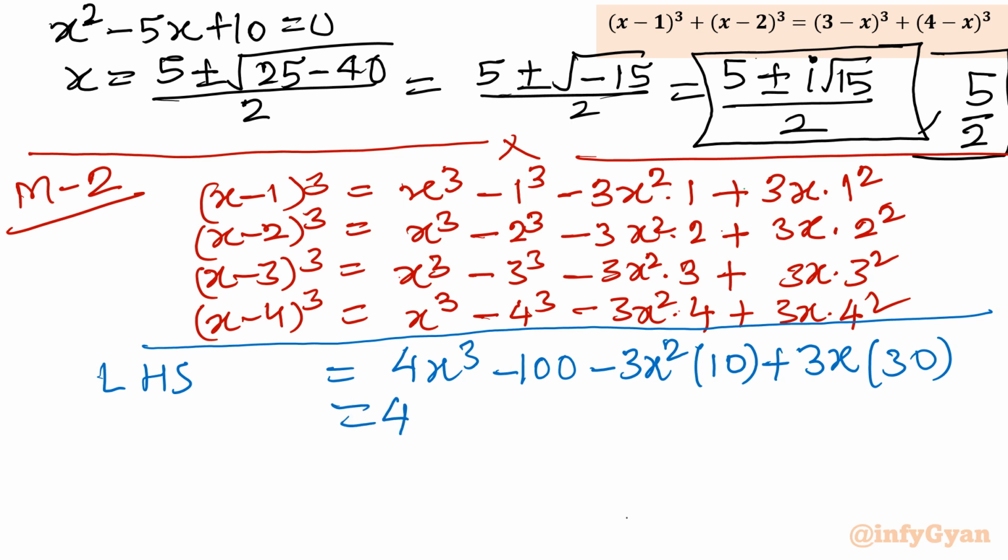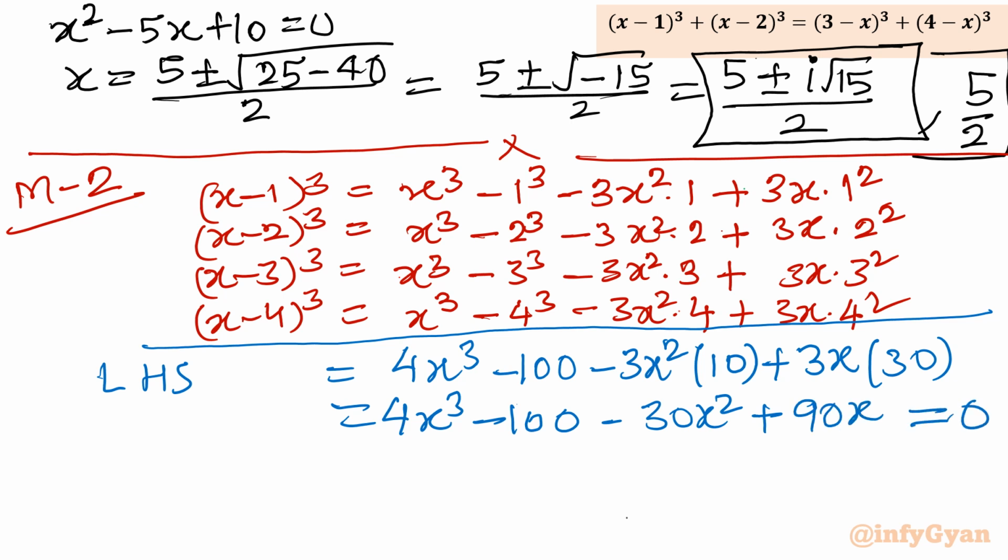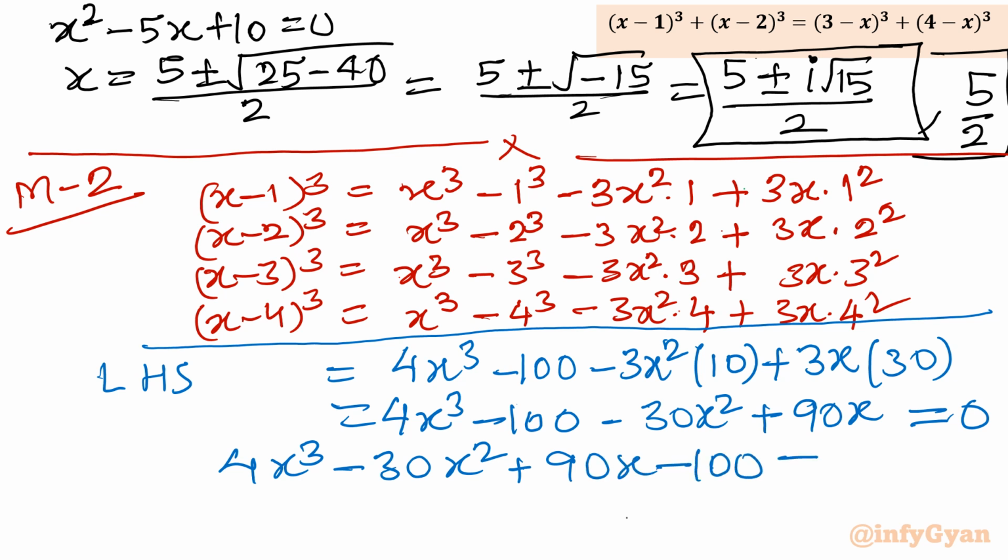So I can write 4x cube minus 100 minus 30x square plus 90x, and the right hand side is 0. So let me write in the equation frame, 4x cube minus 30x square plus 90x minus 100 equal to 0.